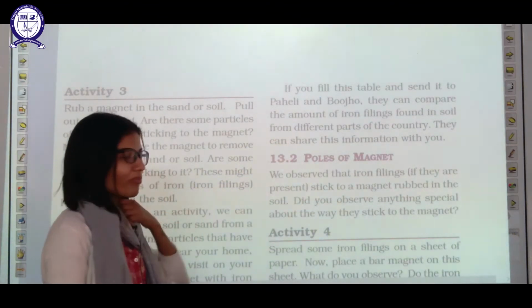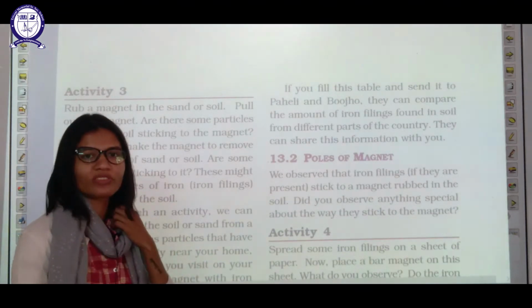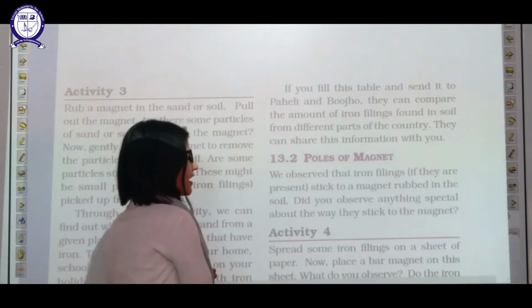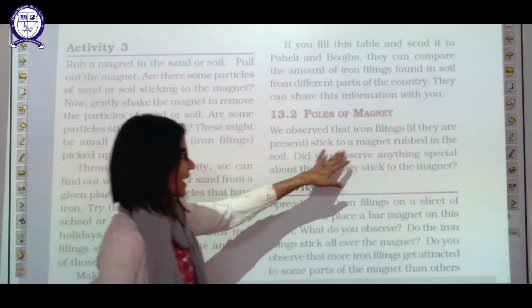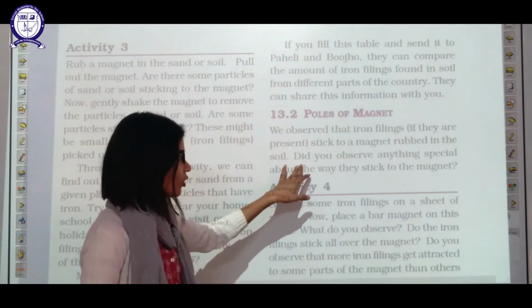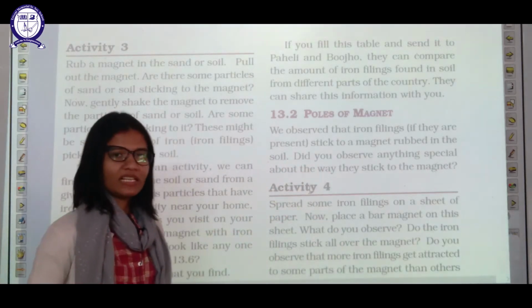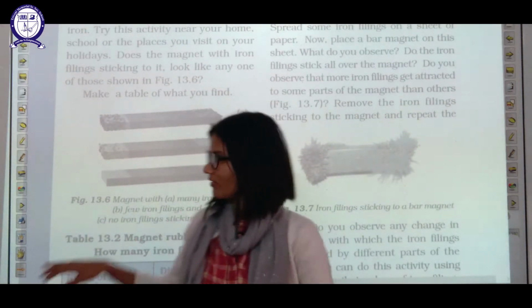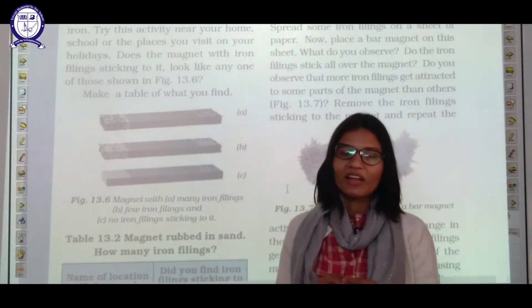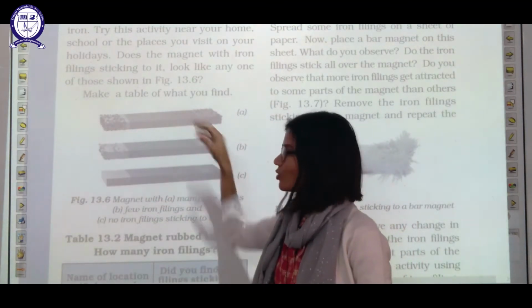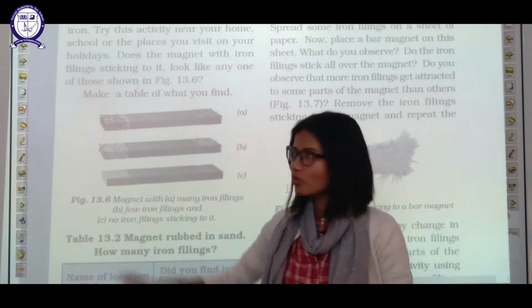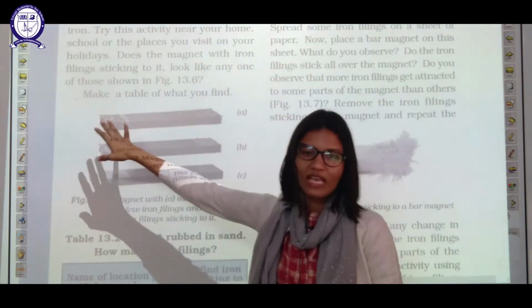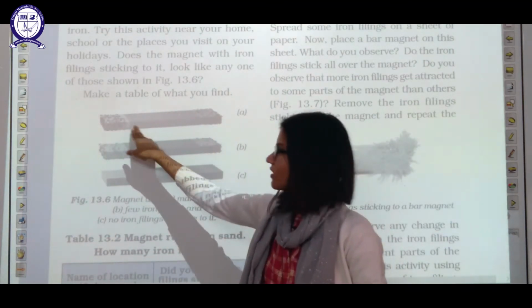Poles of a magnet. Now the next topic of this chapter is poles of a magnet. We observe that iron filings, if they are present, stick to the magnet rubbed in the soil. Did you observe anything special? Yes, one particular thing is very special. If you observe this diagram carefully, whenever you use a magnet, the magnetic substances tend to attach towards the poles only, towards the ends of the magnet, not the center.